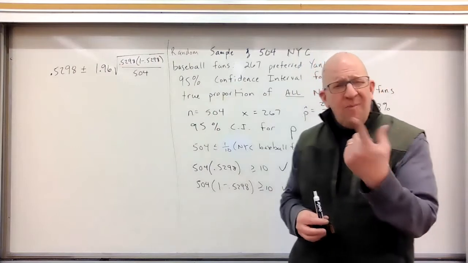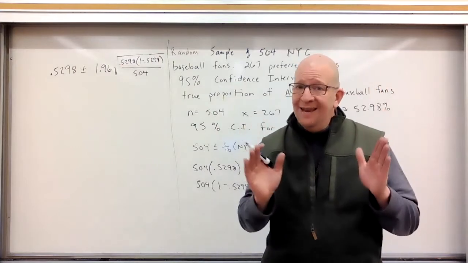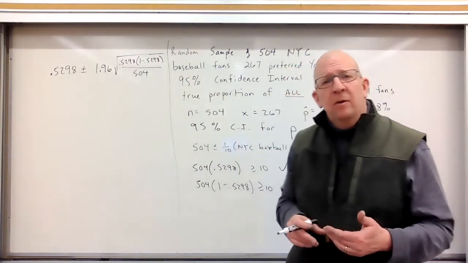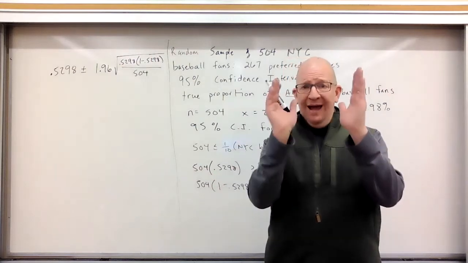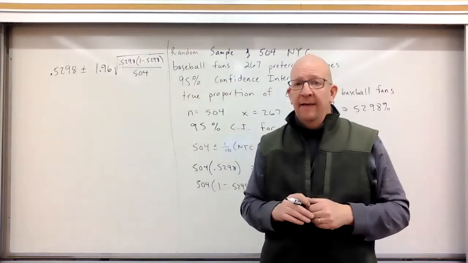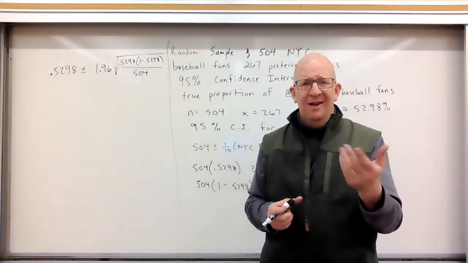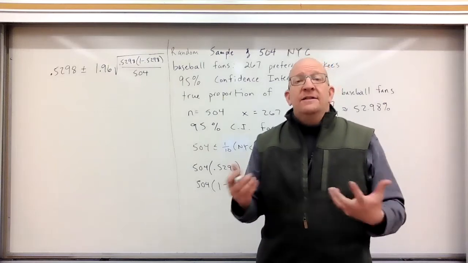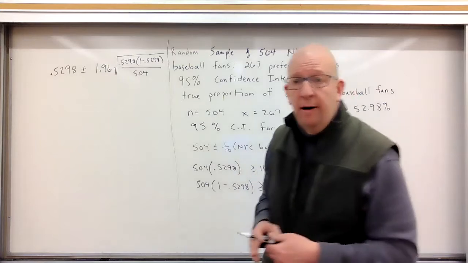Okay? And you should remember that from your work on normal curves, right? Remember plus or minus 2 standard deviations is 95%? And it's actually 1.96. What if I wanted 90%? Well, then you would do 90 in the middle, right? 5% on either side. And you look that up on table A or inverse norm, and you get 1.645. So you can find the Z star values, okay? You've done it before, right?